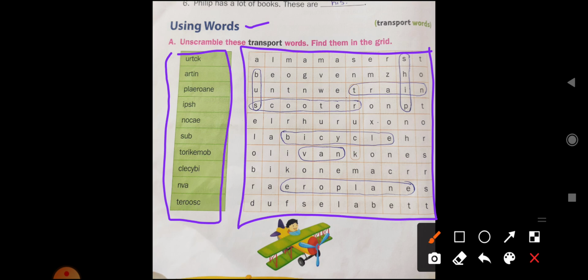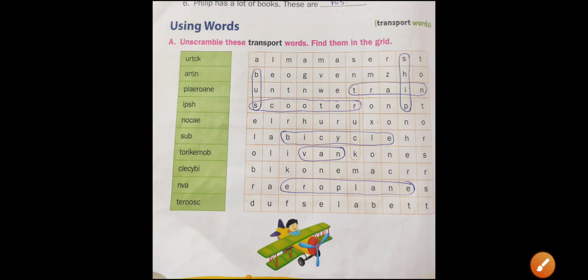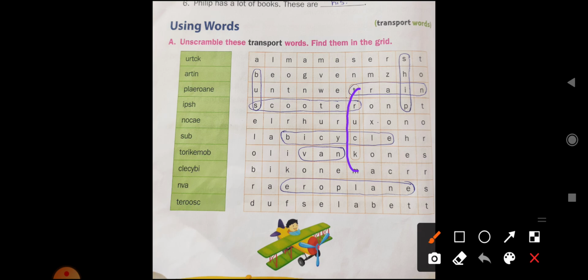Okay, so here children, see here. Yes, here it is. Truck, T-R-U-C-K, truck. Yes children, so here it is. Then the next one, children. Tell me, ARTIN. Unscramble this word.